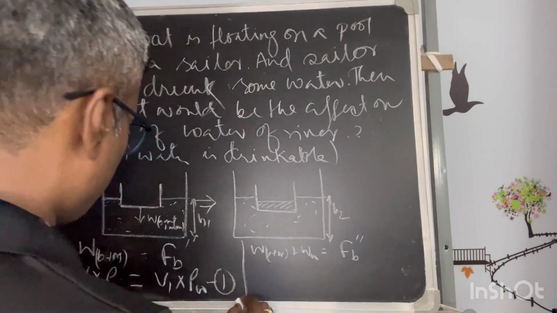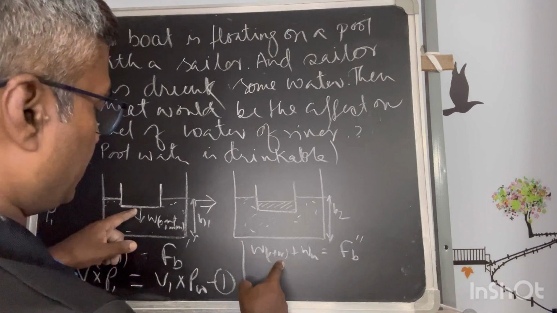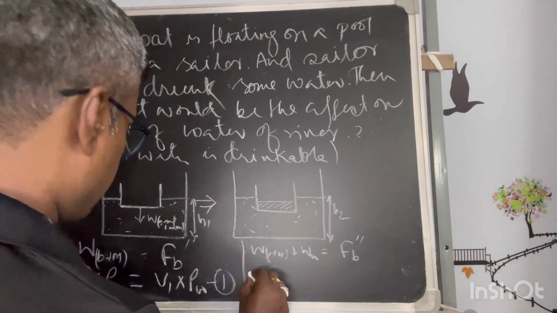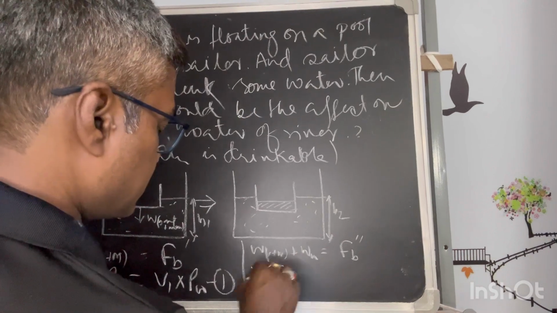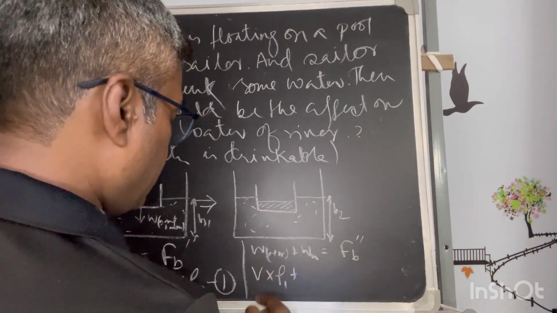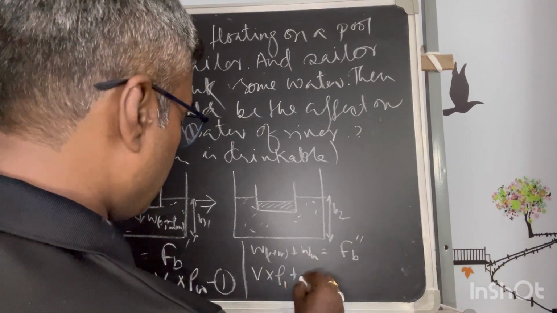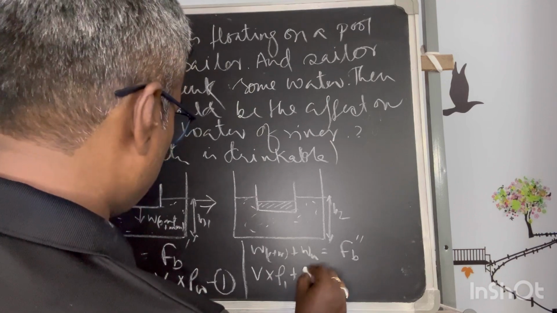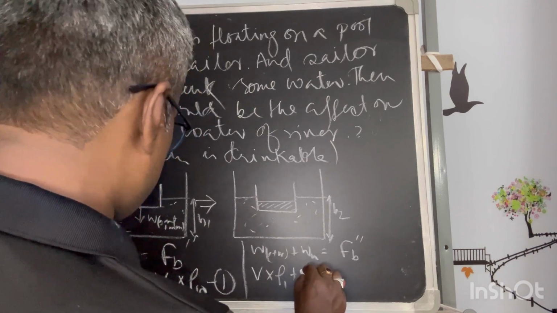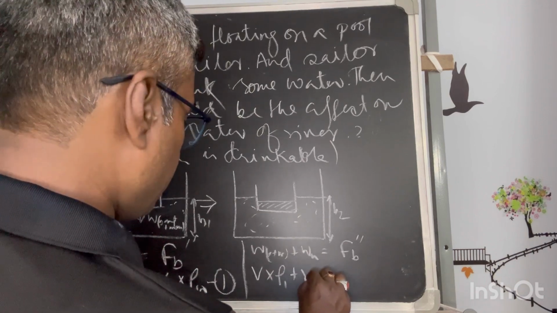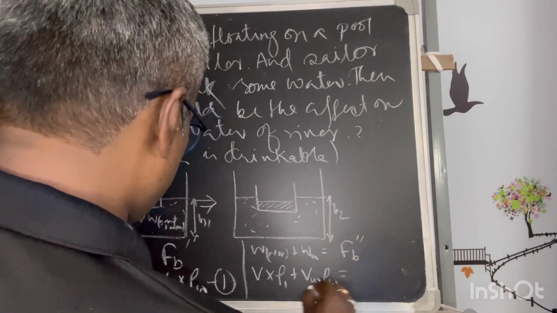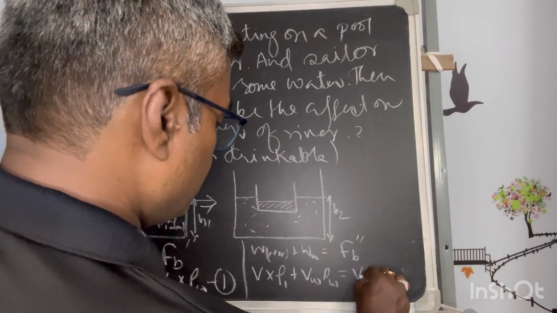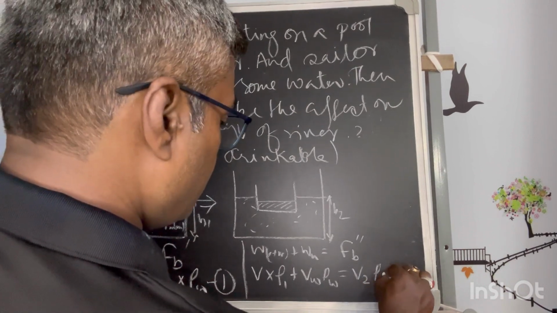The weight of the ball, man and the boat is the same, so taking their volume as the same, into rho 1 density, plus the water taken in is equal to the volume. Let's say the volume of water taken is V of water, into rho of water. The second case is V2 and rho.